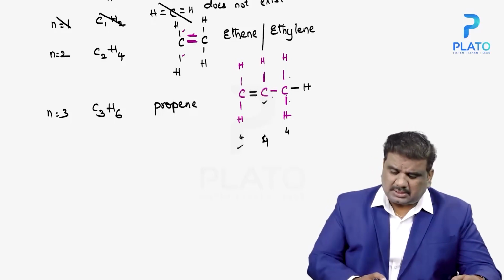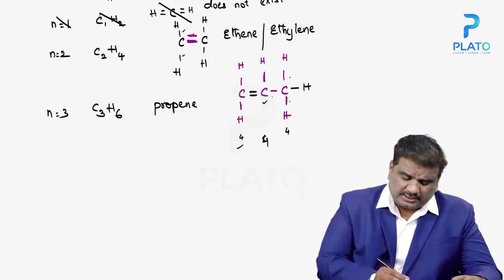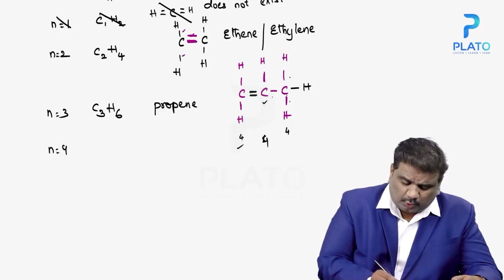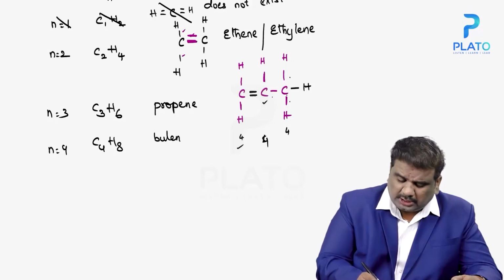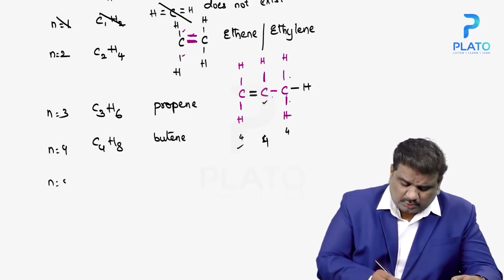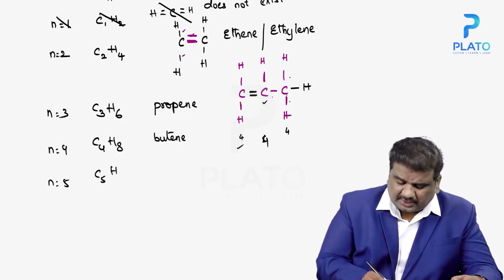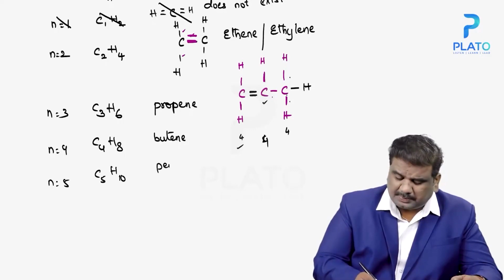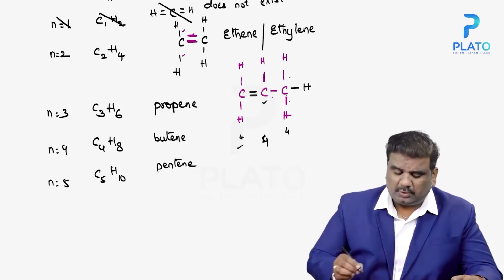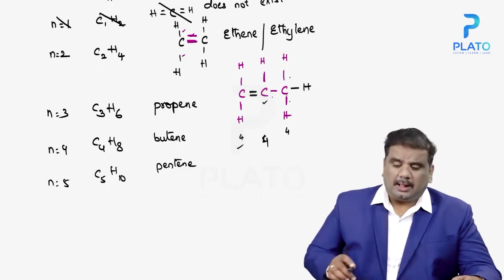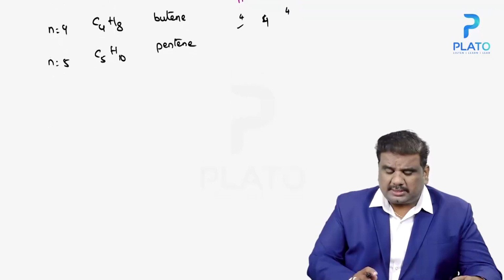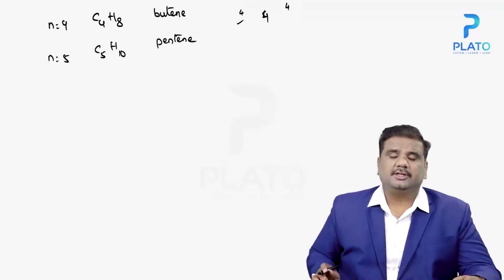At the same time, for these alkenes, n equal to 3 is C3H6, n equal to 4 is C4H8, this is known as butene. And n equal to 5 is C5H10, that is nothing but pentene. Then, when you talk about the alkenes' reactivity nature,